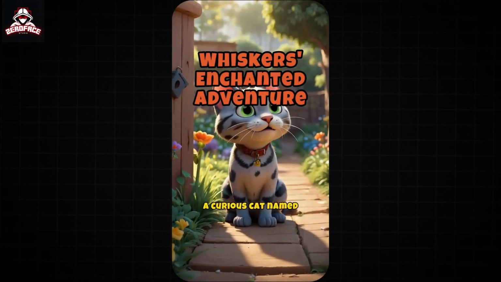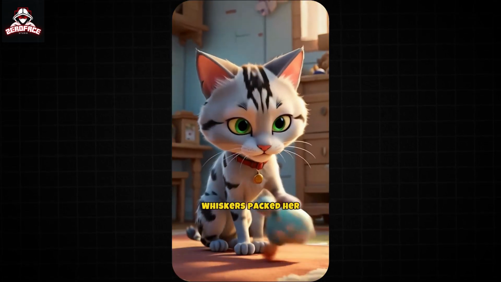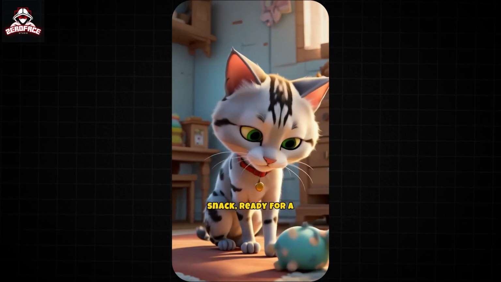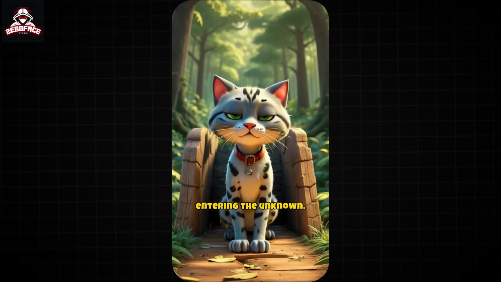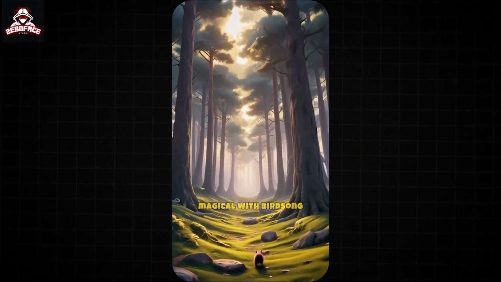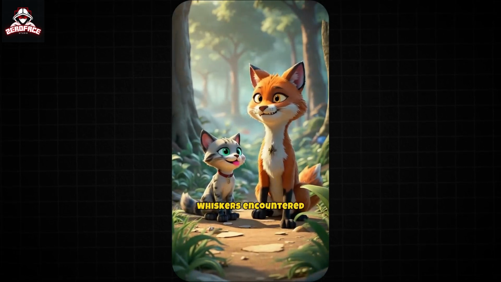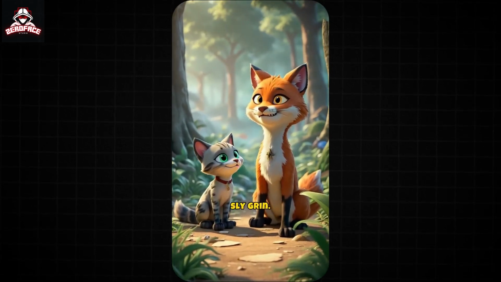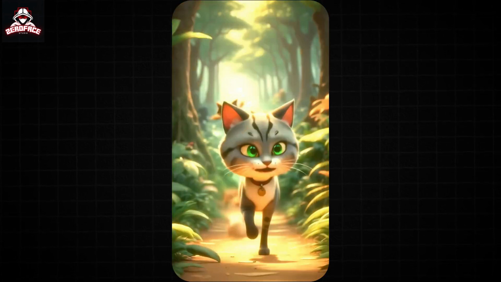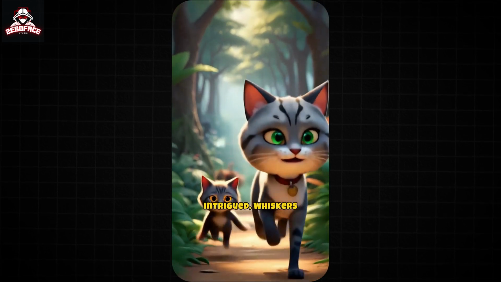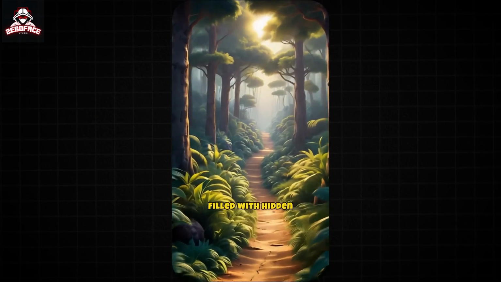A curious cat named Whiskers dreamt of adventure beyond her backyard. Whiskers packed her favorite toy and a snack, ready for a journey. She slipped through a gap in the fence, entering the unknown. The forest seemed magical with birdsong and rustling leaves. Whiskers encountered a mysterious fox with a sly grin. Fox offered to guide Whiskers to the enchanted pond. Suspicious but intrigued, Whiskers followed the fox cautiously. The path was twisting, filled with hidden surprises.